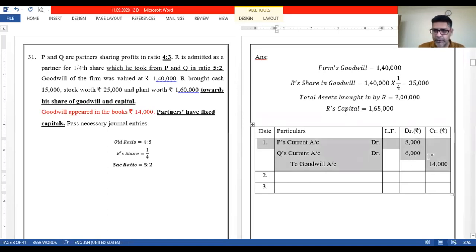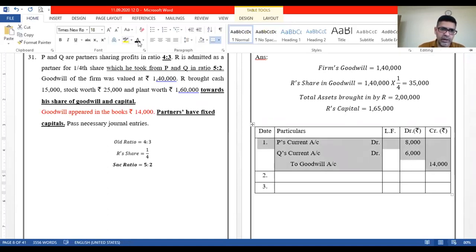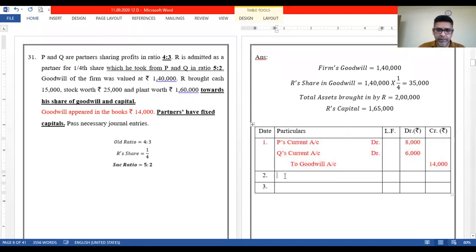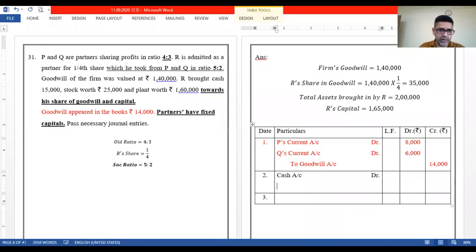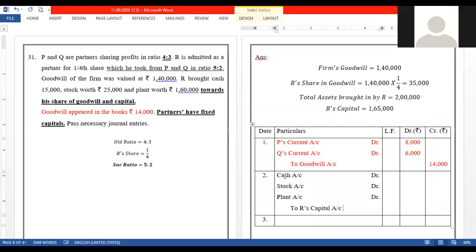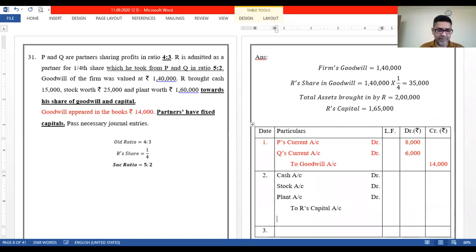Let me mark it with red so that it comes to your notice that goodwill which has to be written off has to be distributed amongst the old partners in the old ratio. Fine. Okay, done. Now the total amount brought in by R can be seen as 2 lakh. So let me write the details. Cash account will be debited, stock account will be debited, plant account will be debited, to R's capital. Sir, will it be current account? No, he is a new partner, so he will bring capital only.